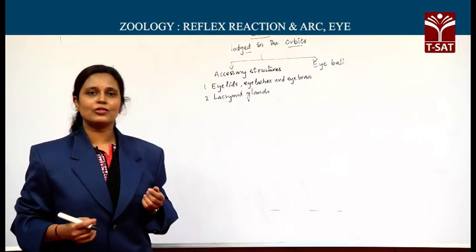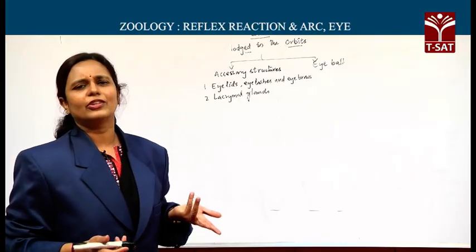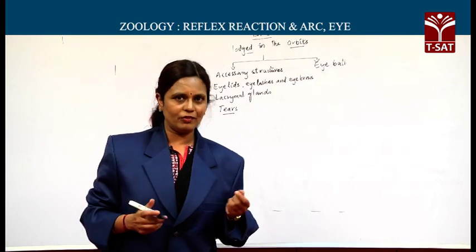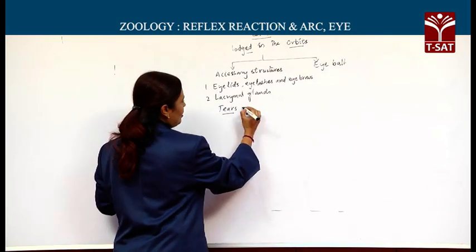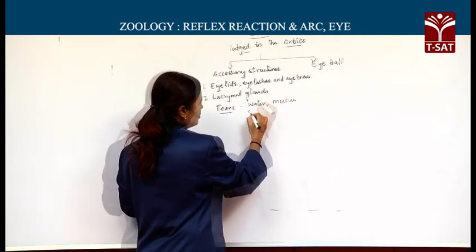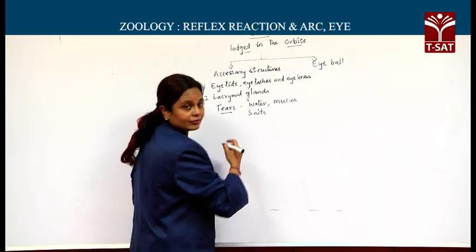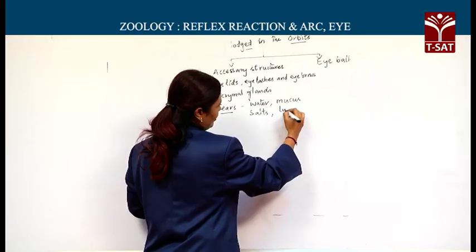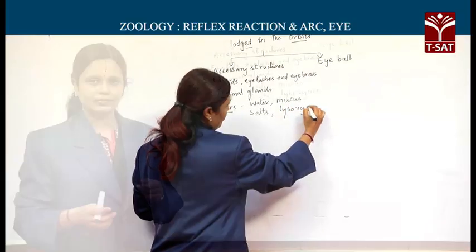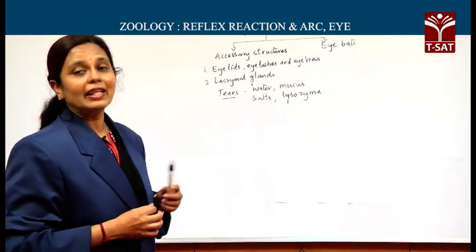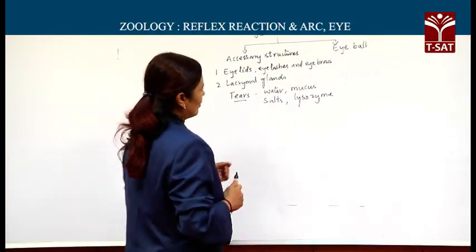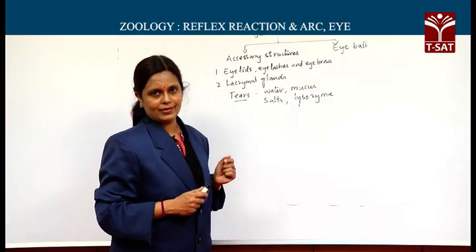Now, the secretions of these lacrimal glands, you call it as tears. When we discuss the composition of the tears, it is chiefly made of water, salts, and one bactericidal enzyme, that is lysozyme, an enzyme specialized in killing the bacteria that enter our eyes.